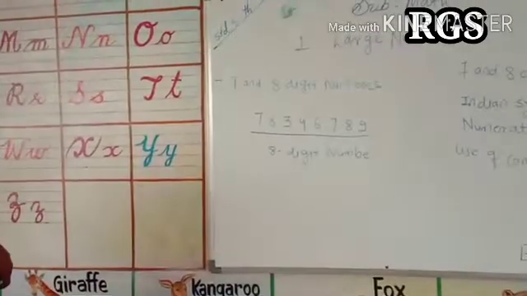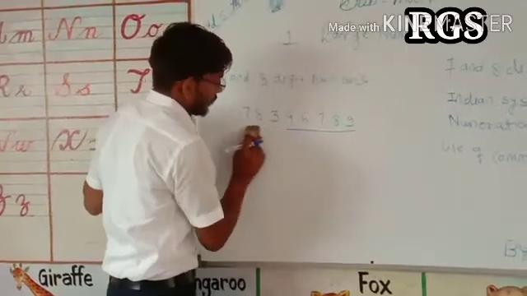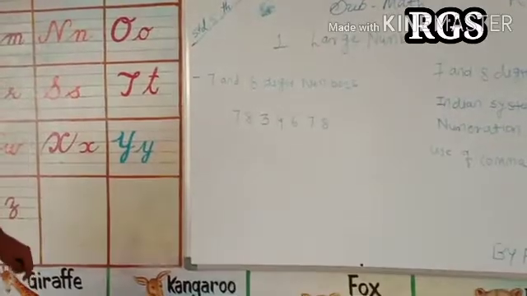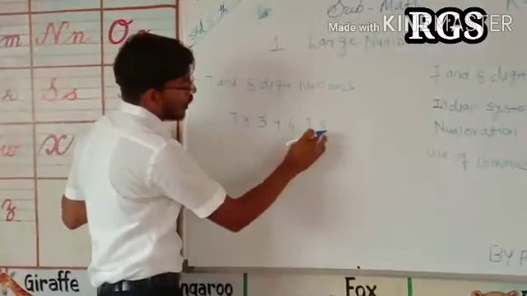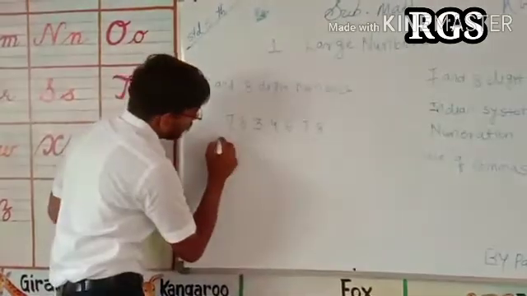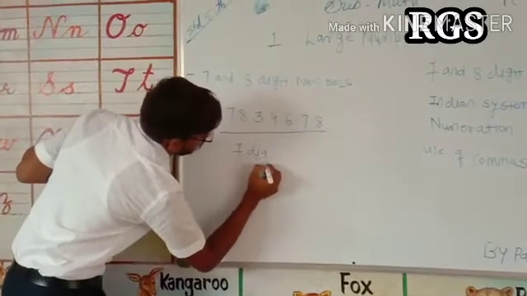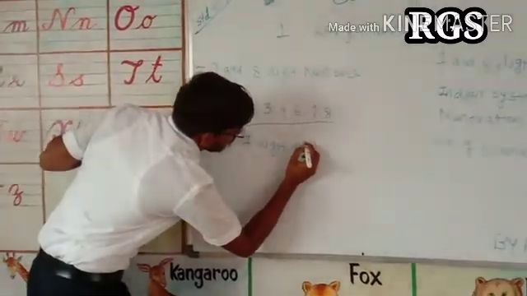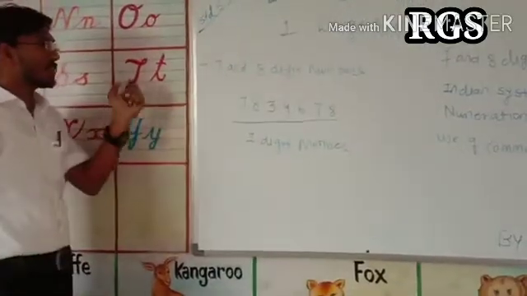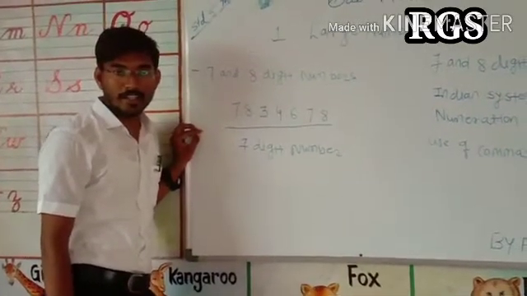Now we are taking one example of a 7 digit number. Now count the digits in this given number. That is 1, 2, 3, 4, 5, 6, 7. So this is a 7 digit number. The first point is 7 and 8 digit numbers. Are you getting it? What is the 7 digit number? What is the 8 digit number?